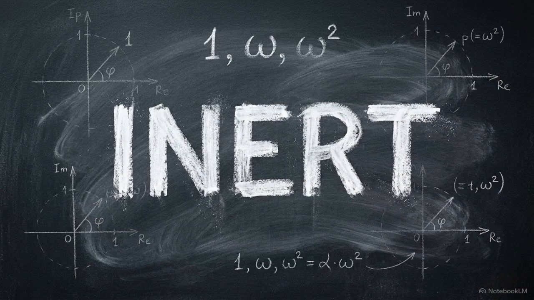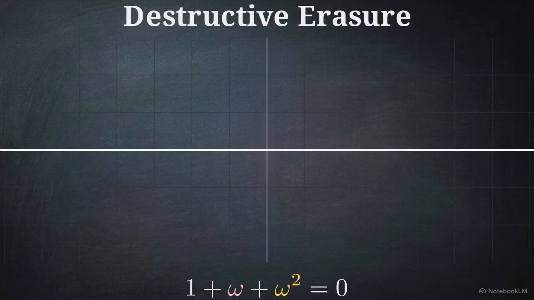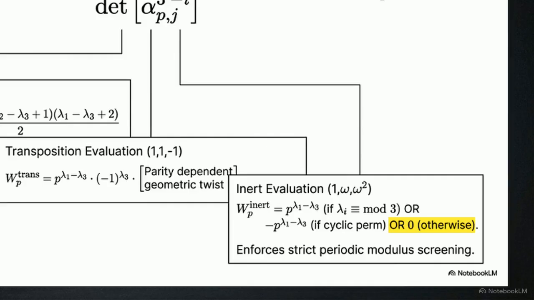If the parameters are complex roots of unity, what happens to the amplitude if the coordinate partition doesn't align with a modulus of 3? Because the phases perfectly cancel out, the amplitude vanishes. The data stream effectively screens these dimensions unless the coordinates conform to a specific periodic lattice.